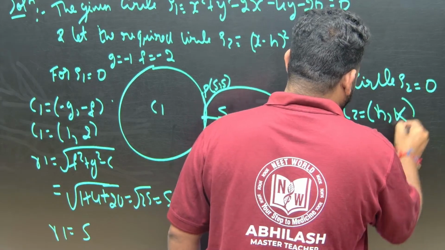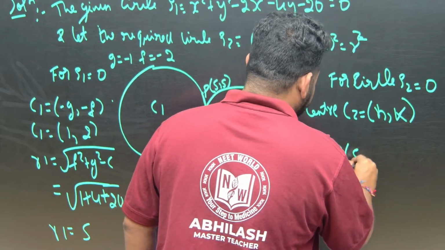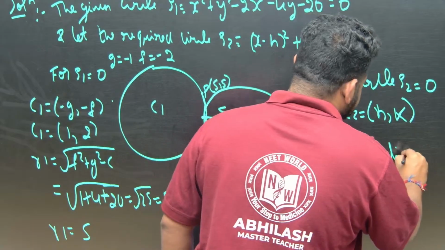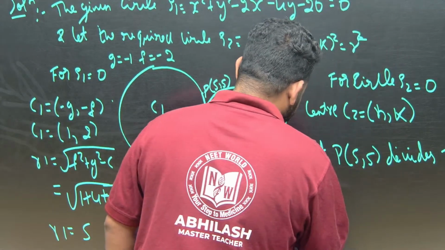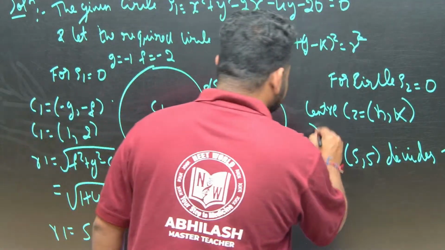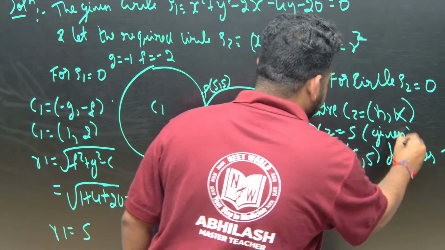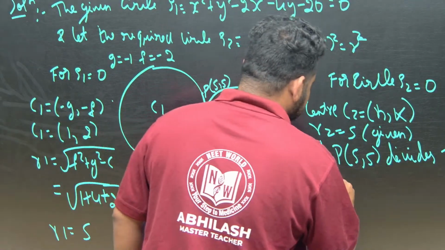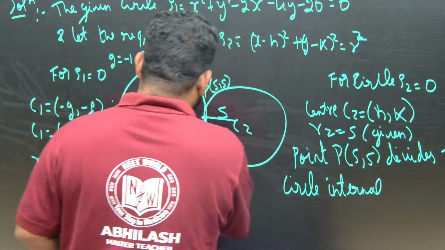Point P, 5 comma 5, divides the centers. R1 is equal to 5, and R2 is also equal to 5, as given. It divides internally, see here, it is dividing internally only. This is the center.